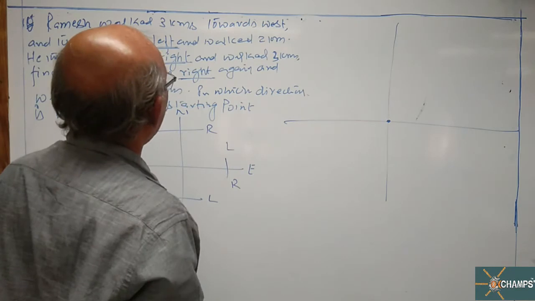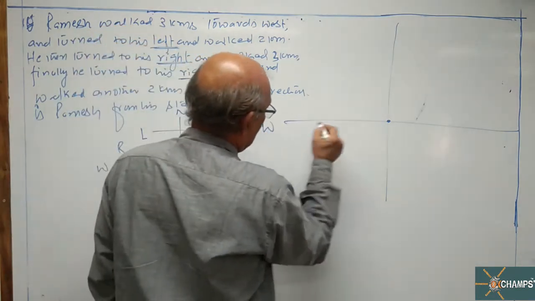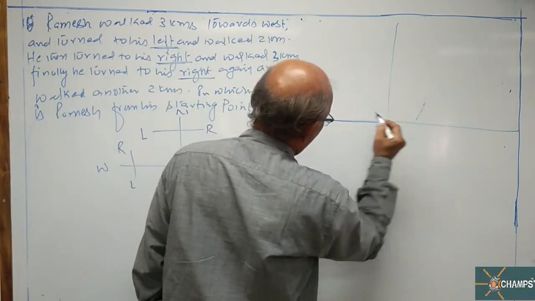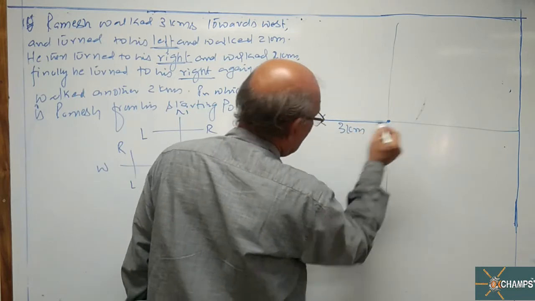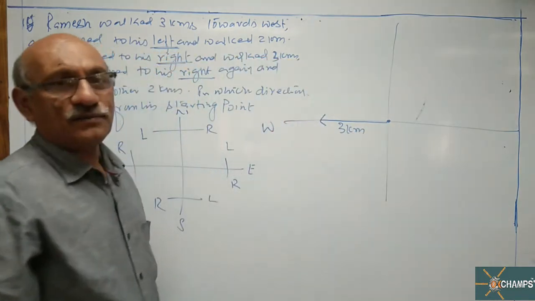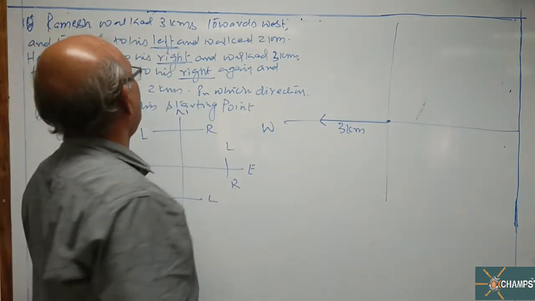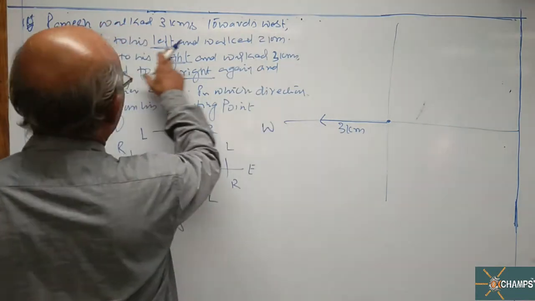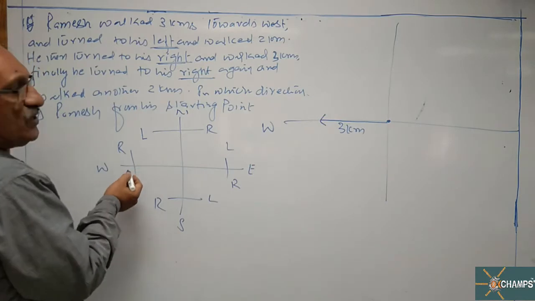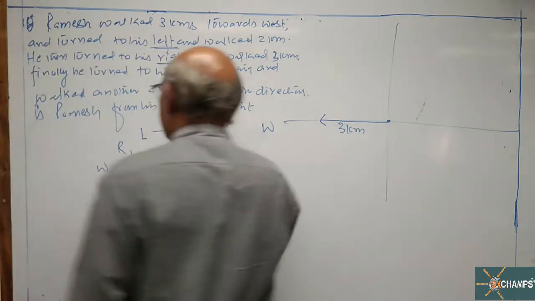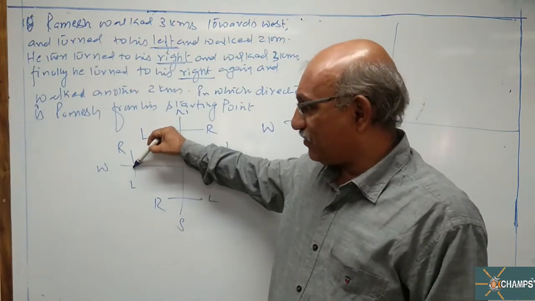Ramesh walked 3 kilometers towards west. Starting point is the center. From the center, he started moving towards west. Then turned to his left. Immediately concentrate here. What is the left hand side of west, sir?